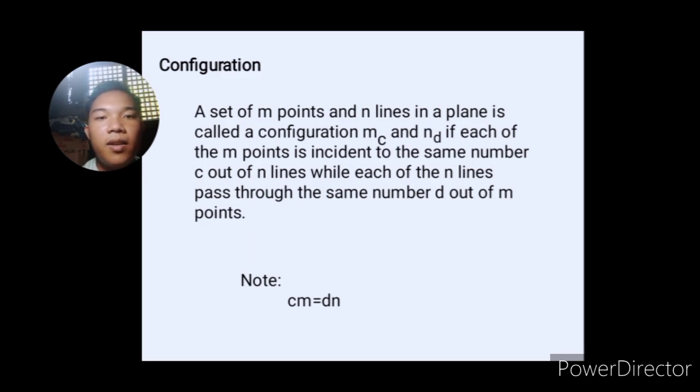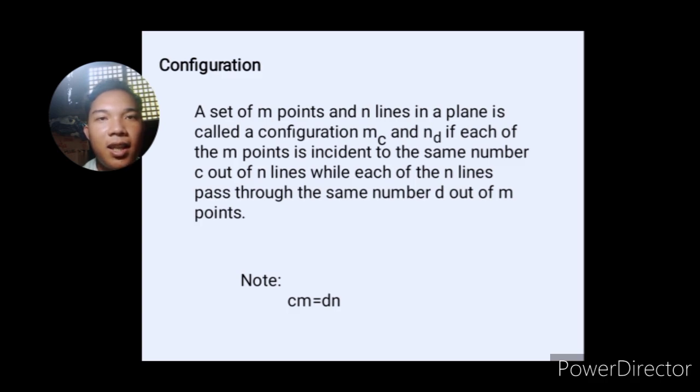For example, if we have 5 lines and take 3 of them, that is the c. So for the m sub c, if we have 4 points, then in every point there are c lines passing through.